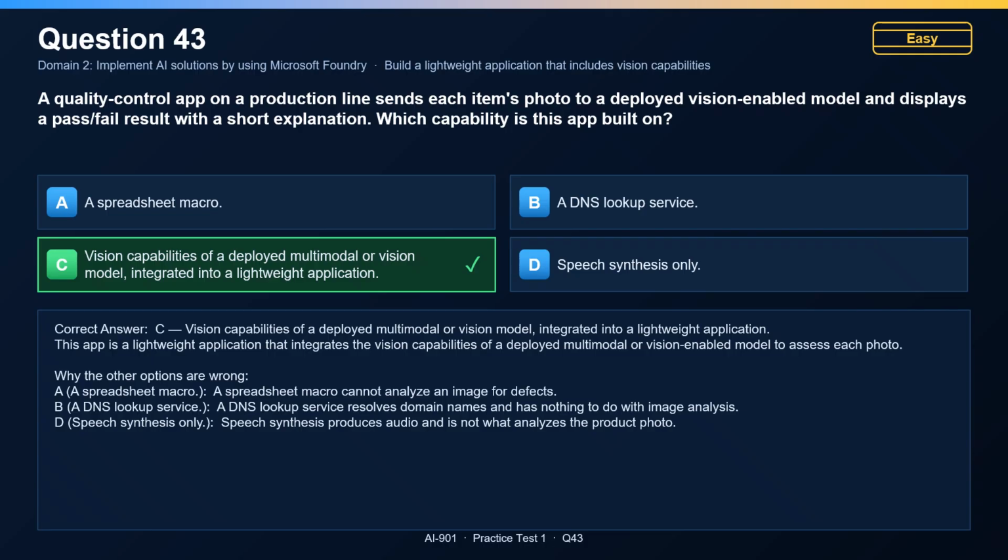A spreadsheet macro is incorrect. A spreadsheet macro cannot analyze an image for defects. A DNS lookup service is incorrect. A DNS lookup service resolves domain names and has nothing to do with image analysis. Speech synthesis only is incorrect. Speech synthesis produces audio and is not what analyzes the product photo.